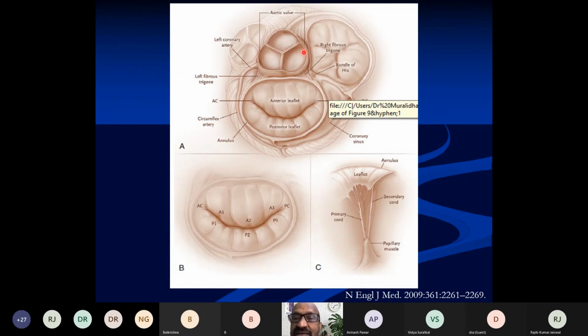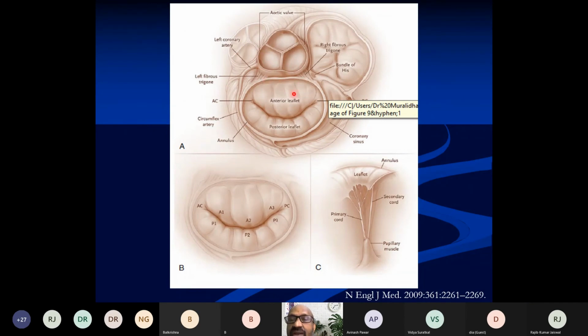If you take the aortic annular size and compare it with the intertrigonal distance, the ratio is about 0.8. The important thing we should remember is that the anterior leaflet is in close proximity with the non-coronary and left coronary cusps of the aortic valve.